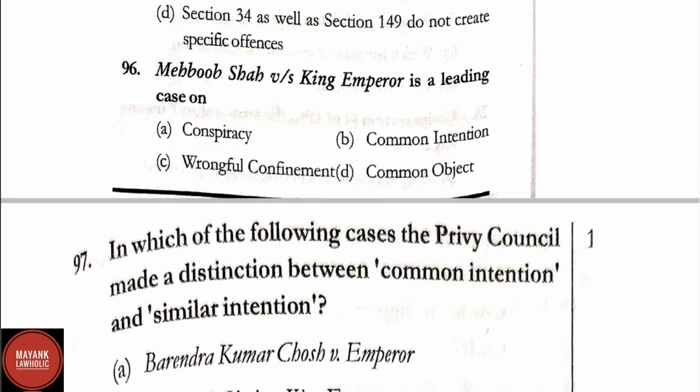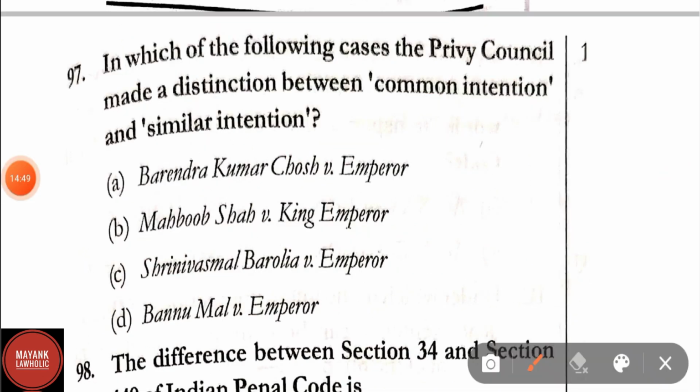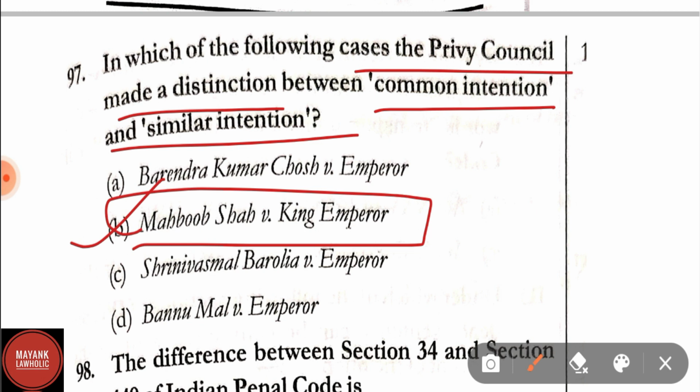Question number 96. Mehboob Shah versus King Emperor is a leading case on A, conspiracy, B, common intention, C, wrongful confinement, D, common object. Correct answer is option B, that is common intention. Question number 97. In which of the following cases the Privy Council made a distinction between common intention and similar intention? Options are Birendra Kumar Ghosh versus Emperor, Mehboob Shah versus King Emperor, Srinivasmal Barolia versus Emperor, Bannuwal versus Emperor. Here the correct answer is option B, that is Mehboob Shah versus King Emperor. In Mehboob Shah versus King Emperor, Privy Council made a distinction between common intention and similar intention.